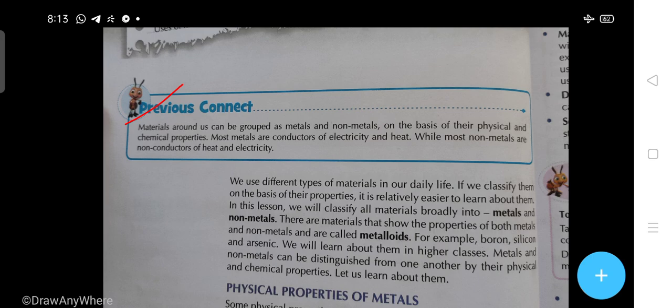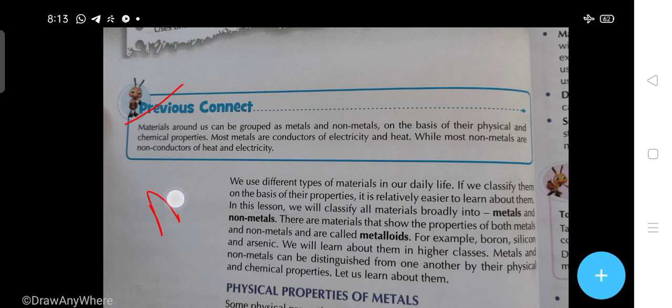We use different types of materials in our daily life. If we classify them on the basis of their properties, it is relatively easier to learn about them. In this lesson, we will classify all materials broadly into metals and the non-metals. There are materials that show the properties of both metals and non-metals, and they are called the metalloids.